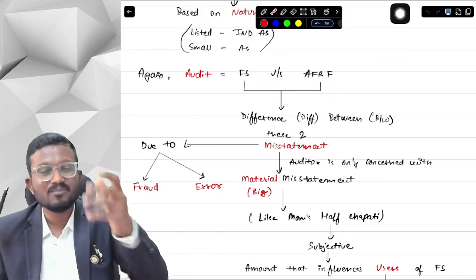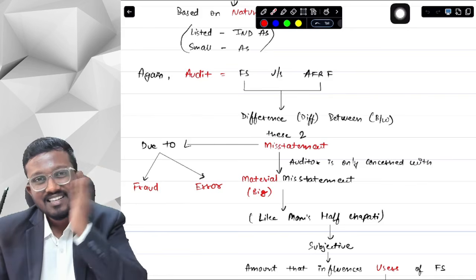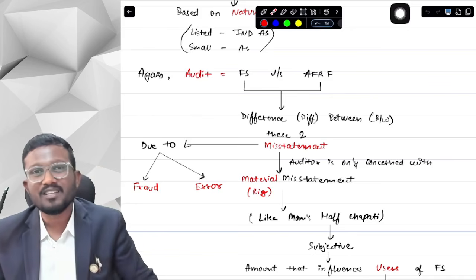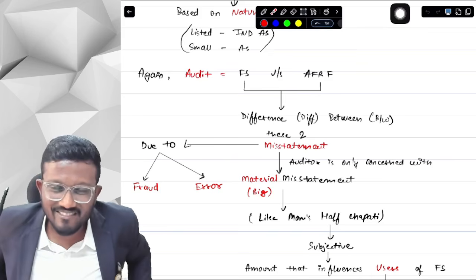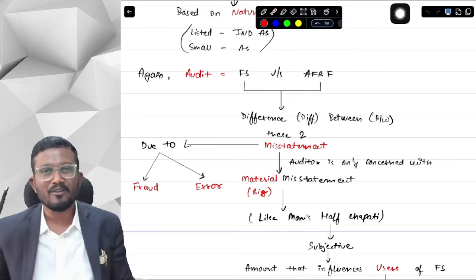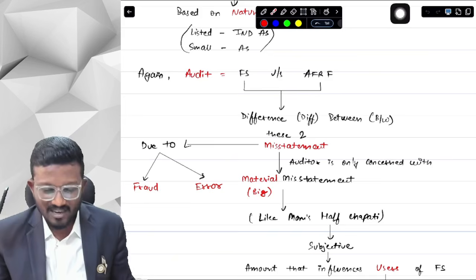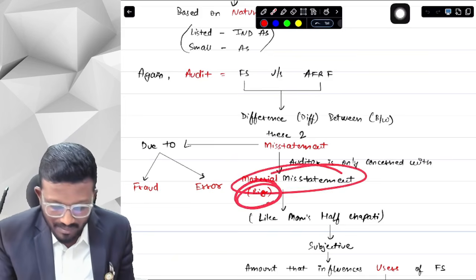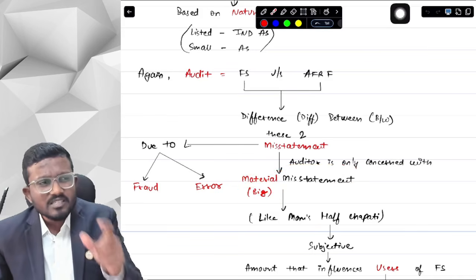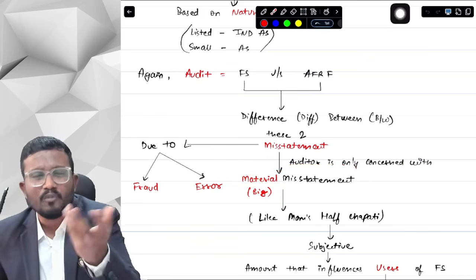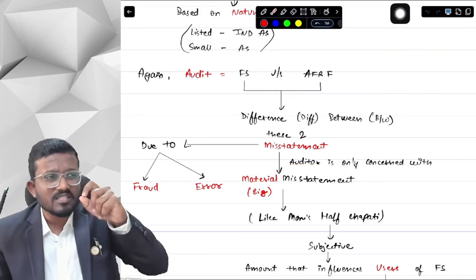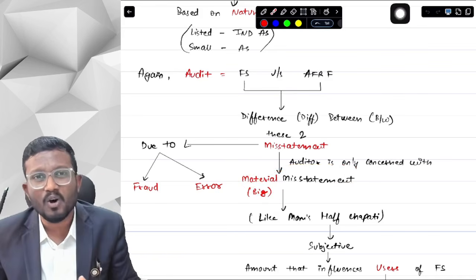So basically it's saying that I am not afraid of the slap, I am afraid of the love. And that way we are also, as an auditor, not afraid of the misstatement. We are afraid of material misstatement. We are afraid of those big misstatements. Now, sir, which misstatement is big, which misstatement is small? Who will decide that?